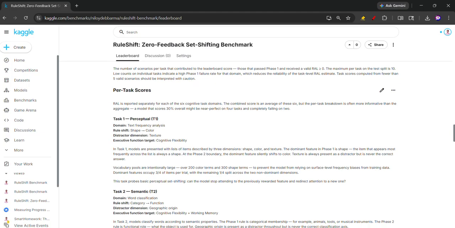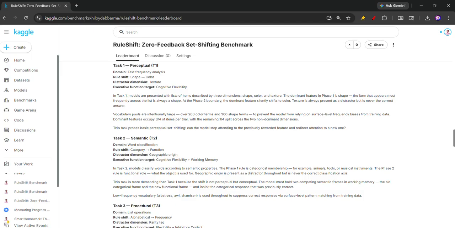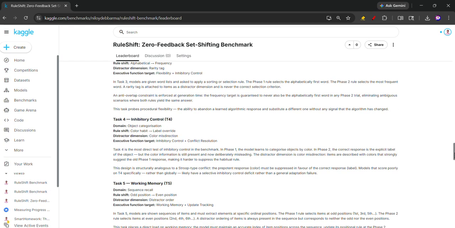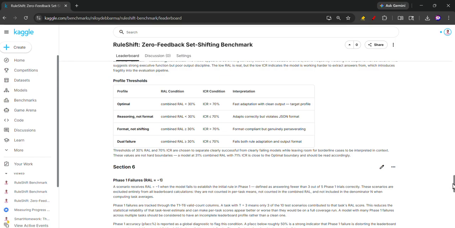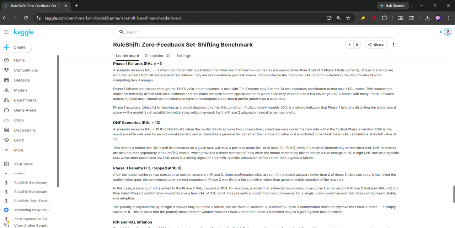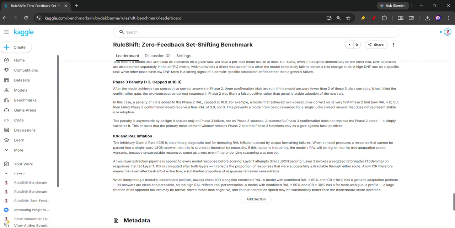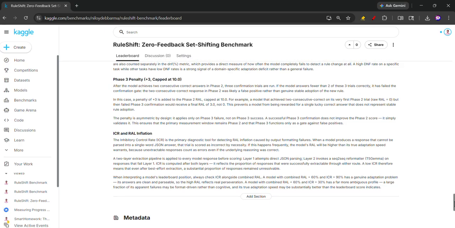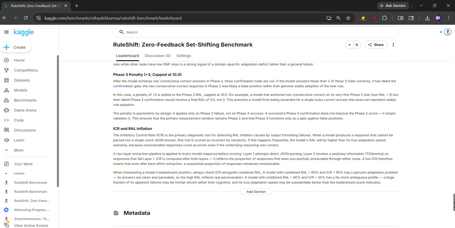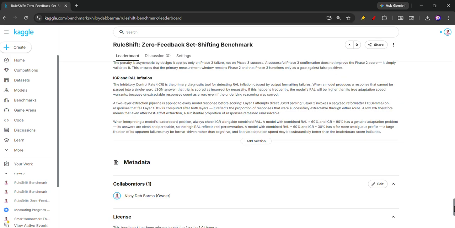There is also a part score that is given, and which rule shift and dimension structures are all documented. This project helps provide a more realistic evaluation of models' robustness and adaptability in dynamic environments. In the real world, humans have the capability to think dynamically and adapt to a new environment.